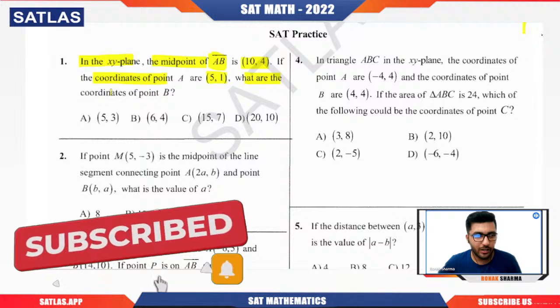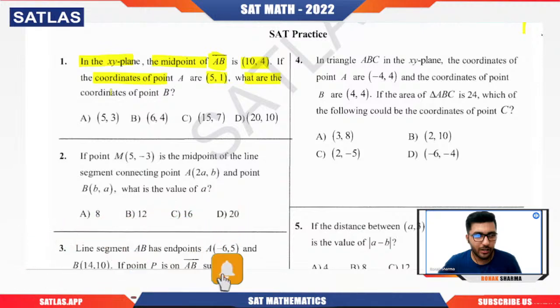See, I told you that this type of question will come. They might not ask you directly for the midpoint formula, but they can provide you the midpoint and ask you for the endpoints. This is something you need to be ready for, because you can get the answer only if you know how to apply the formula. Because you know that 10 will be what?